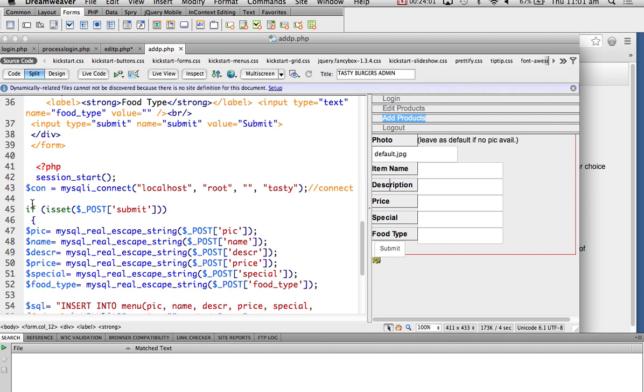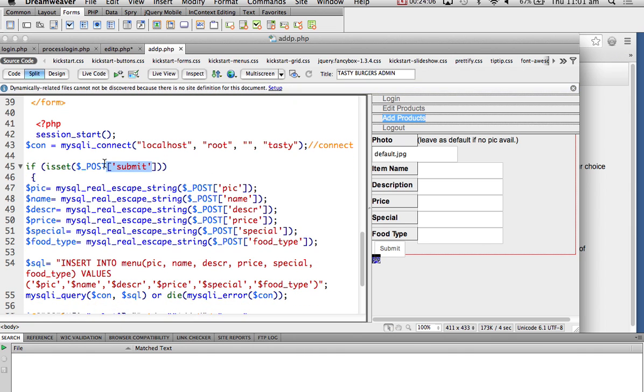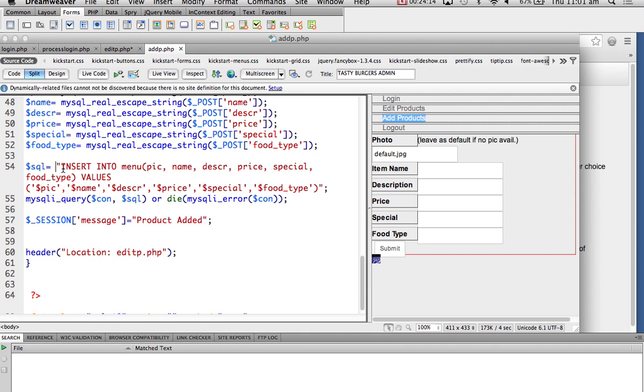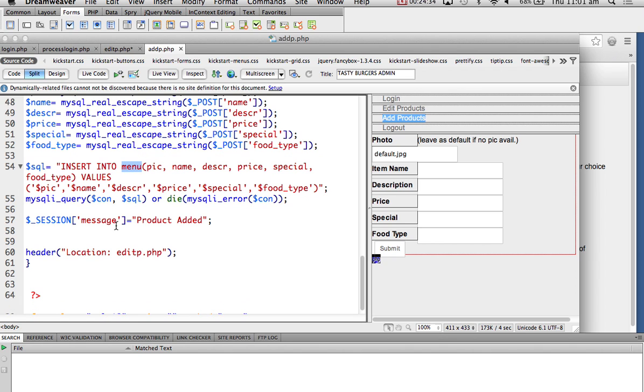And at the bottom I've got a PHP script that says if submit has been posted, if submit has been clicked, take the picture, take the name, take the description, store them in these variables, run a query that says insert into menu. Look at the command. We have had an update, we have had a delete, we have had an insert. All of it is SQL in the background. When you're reading SQL, when you're inserting SQL, when you're updating SQL, when you're deleting SQL. So you write your query and then you run your query and then you set your message product added.